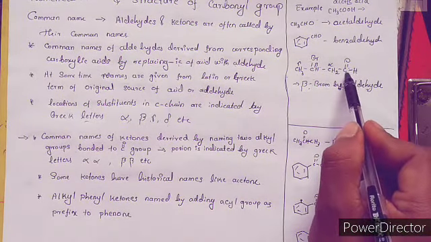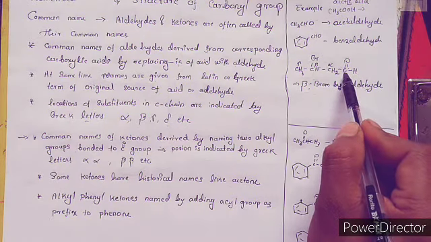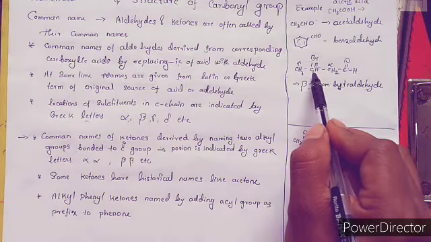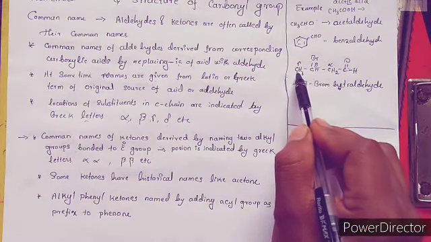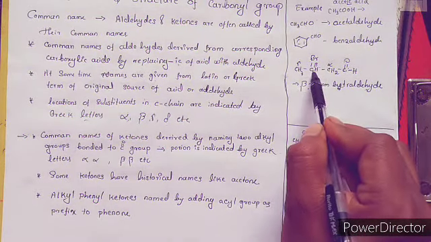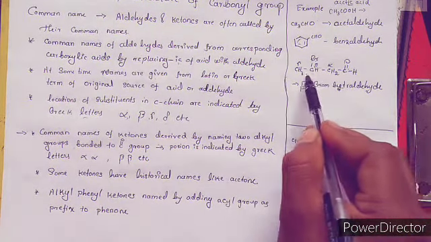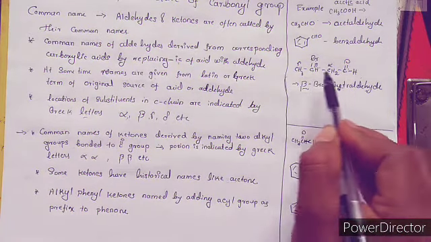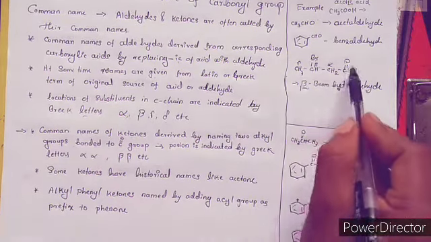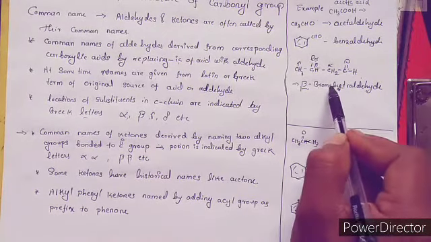Here the carbon attached to the carbonyl functional group is the alpha carbon. The carbon next to the alpha carbon is beta, then next one is gamma. Here bromine is attached to the beta carbon, hence the name becomes beta bromo butyraldehyde. There are 4 carbon atoms, that's why it is butyr, and an aldehydic functional group.